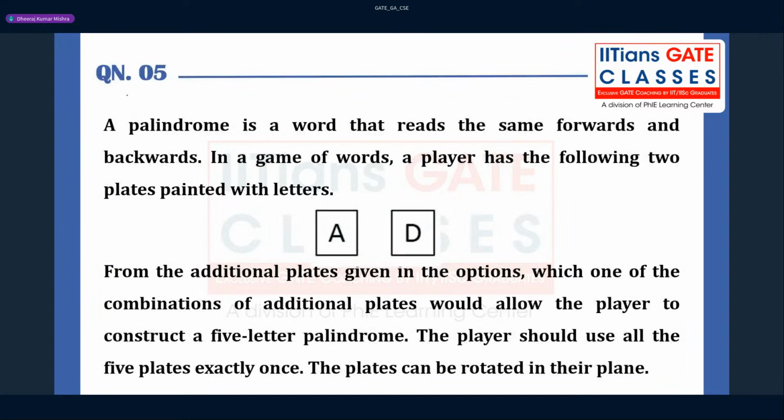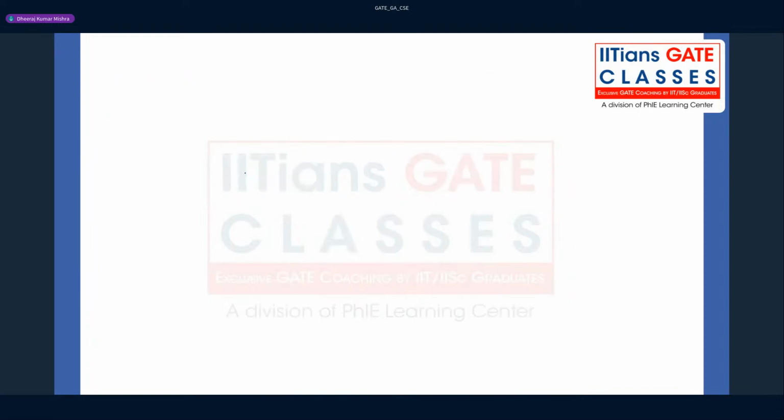Okay, question number 5 we will solve now. So this question is from geometry, guys, and this is one of the very important concepts, right? In fact, we studied it in school days. So palindrome is a word. There are palindrome words, there are palindrome numbers, right? You have to understand. So they have just discussed also in this question, what is the meaning of palindrome? Right? What is the meaning of palindrome?